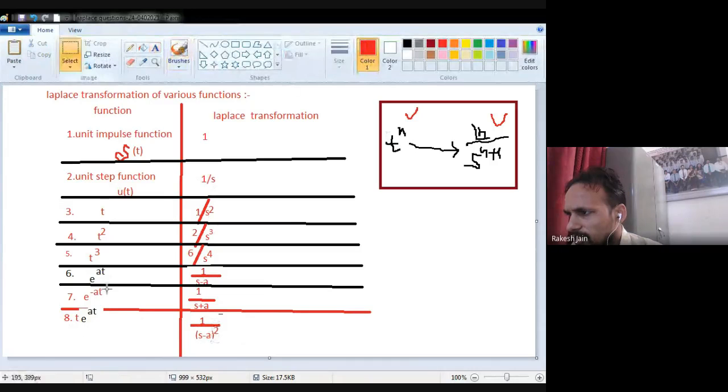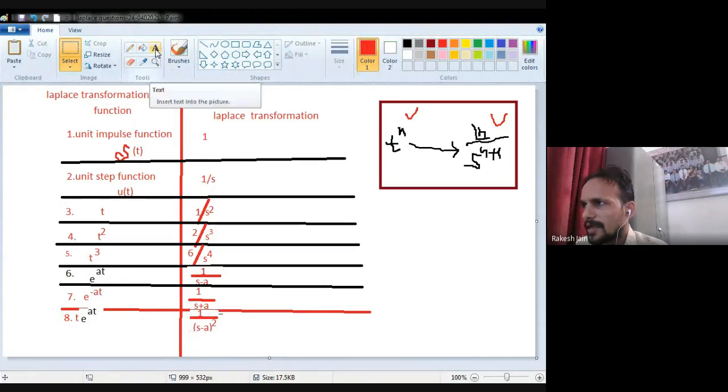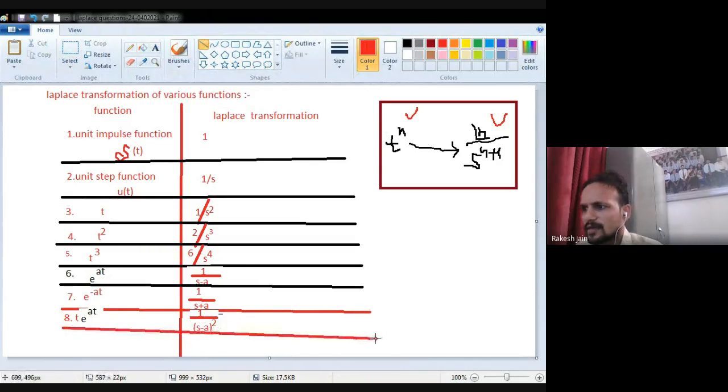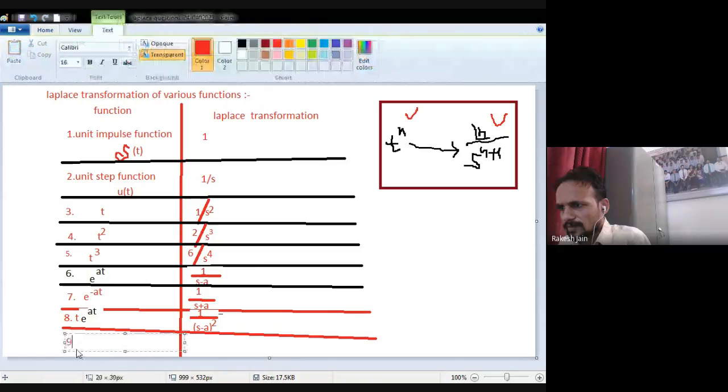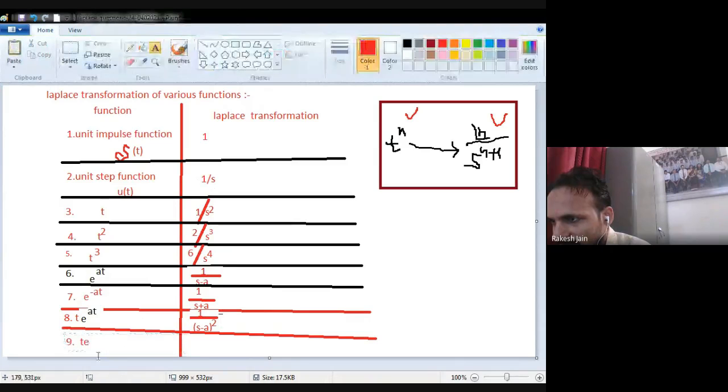The ninth formula, the ninth rule for this is, wait for a while. Okay. Now the ninth one is when I multiply e raised to the power minus at by the same kind of term t, then in the ninth case I just write down t multiplied by e raised to the power minus at instead of plus at, as in the previous case.